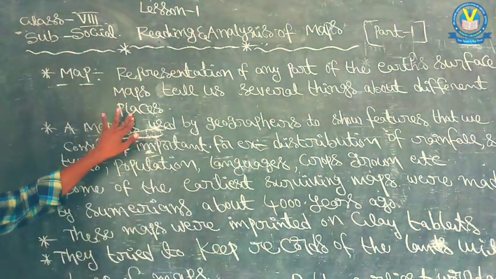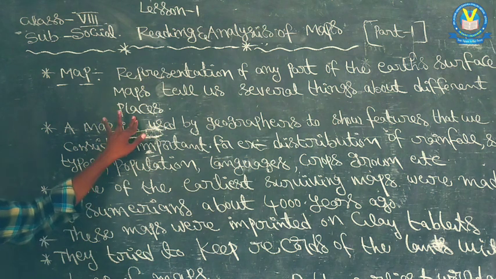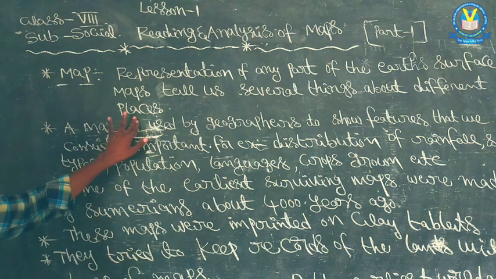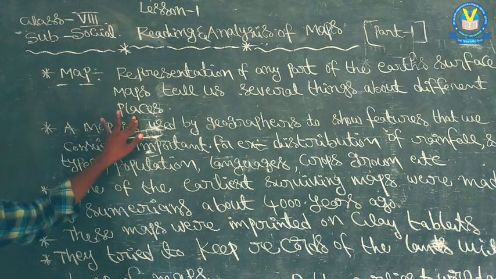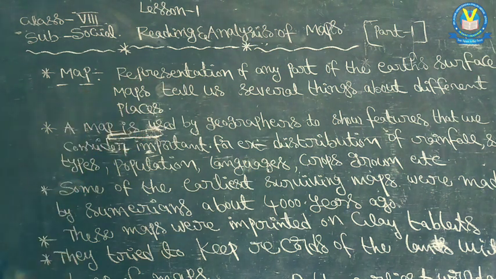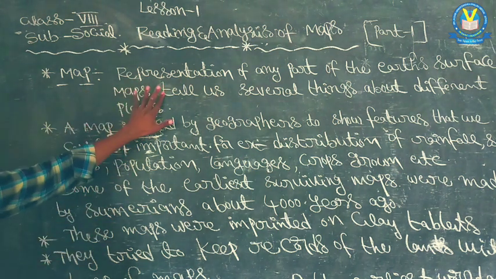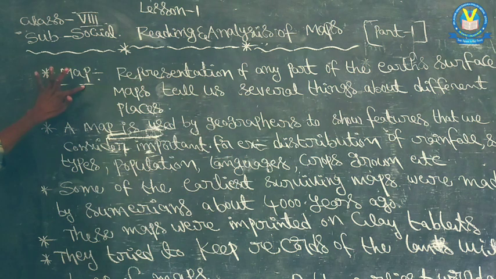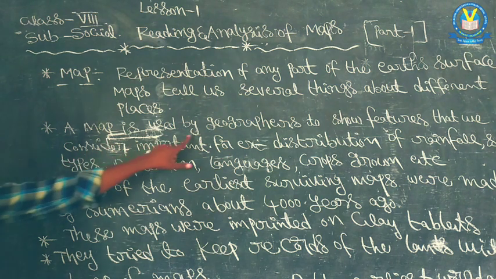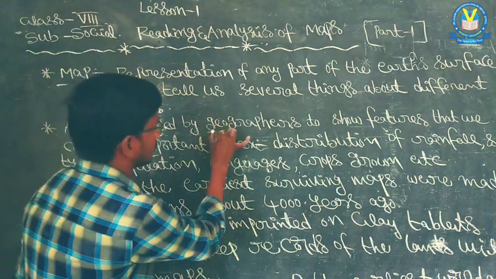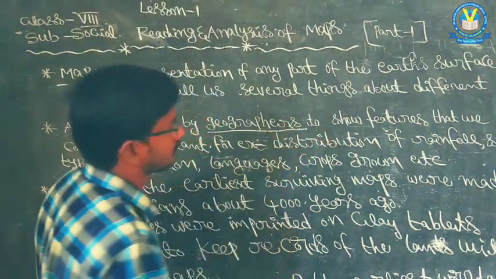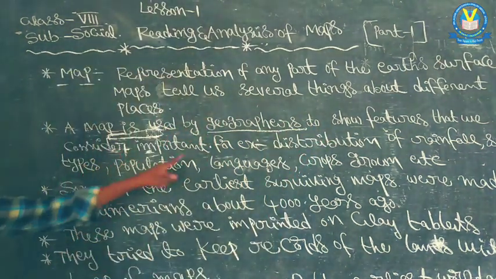Just as I told you now, different places means hot places, cold places, low rainfall places, heavy rainfall places, like that. So totally this type of information is given by a map. Next, maps are used by geographers to show features that we consider important.